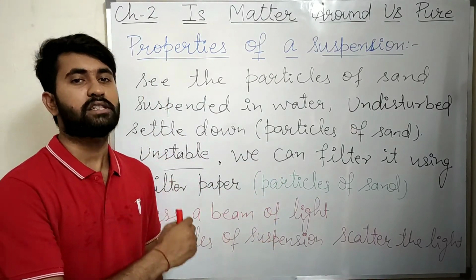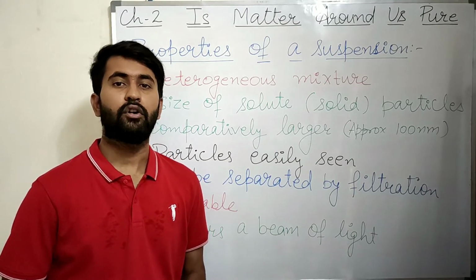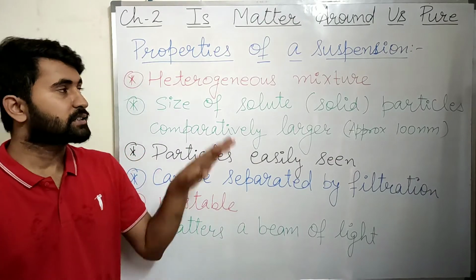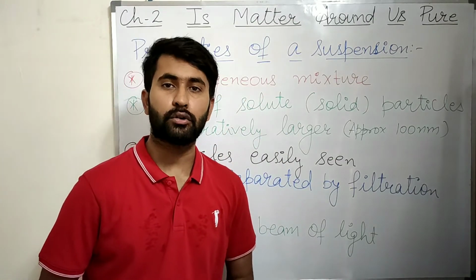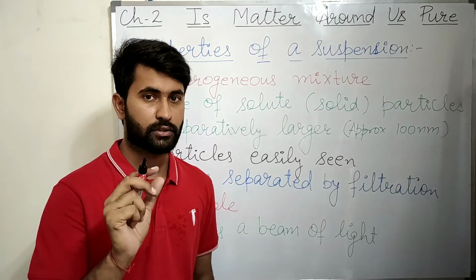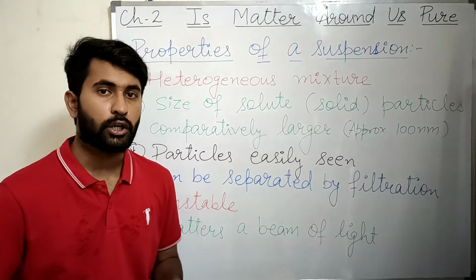we can see the path of the light passing through the suspension. So from the discussion, we get the following properties of the suspension. First is, suspension is a heterogeneous mixture of small particles of a solid suspended in a liquid. Which is the solute here?